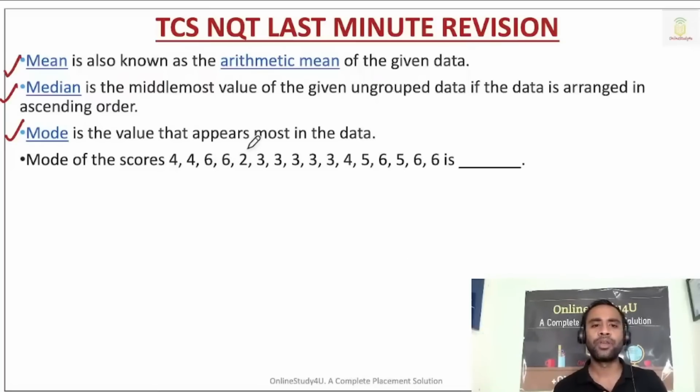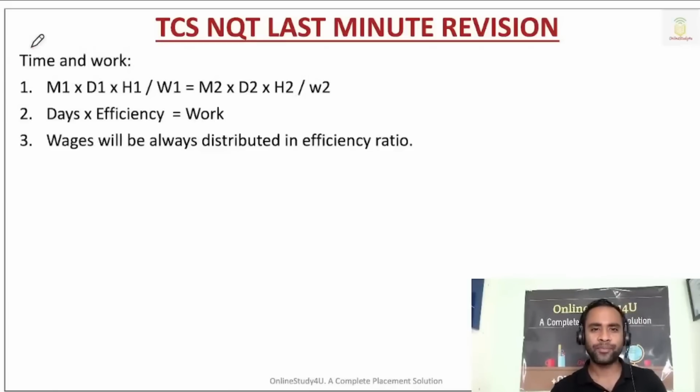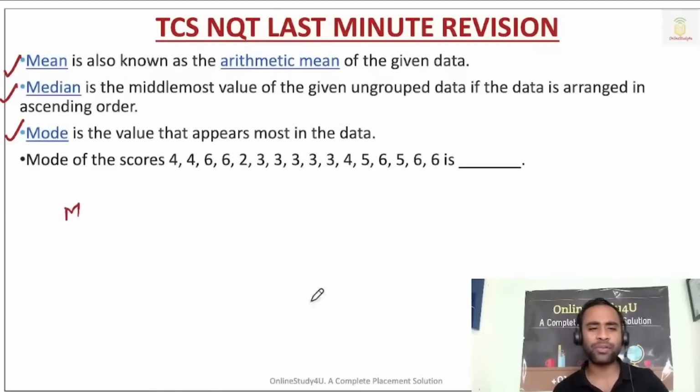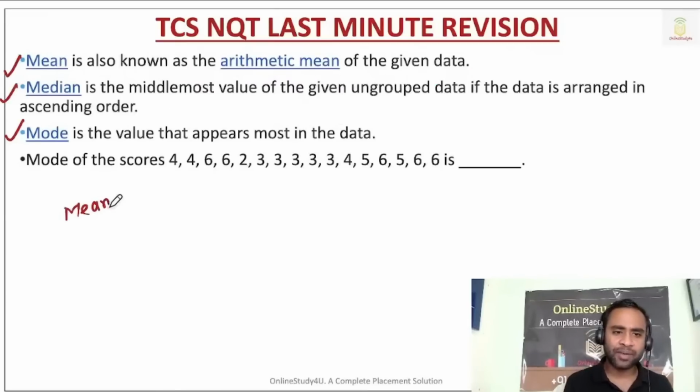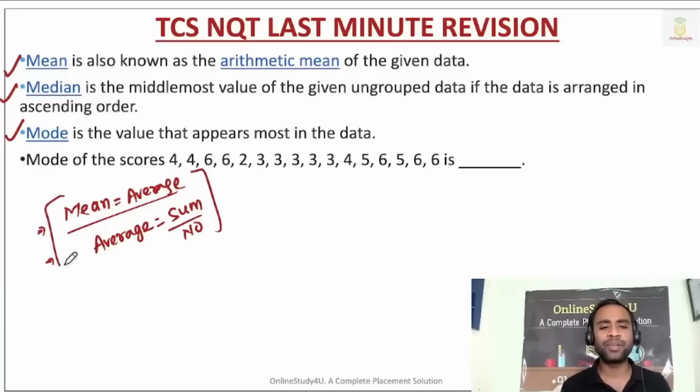Anyway, now what is mean, median, and mode? Friends, we have a problem where everything will get clear. Mean is nothing but average. Sometime back we started with average. Average will be equal to sum divided by number. Same thing, mean will be nothing but add and then divide.